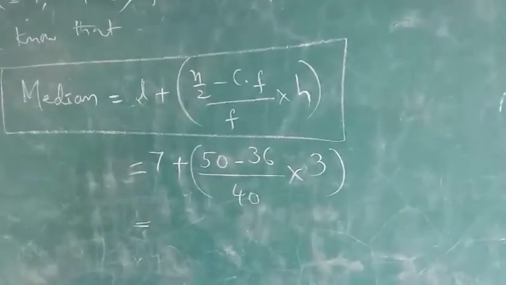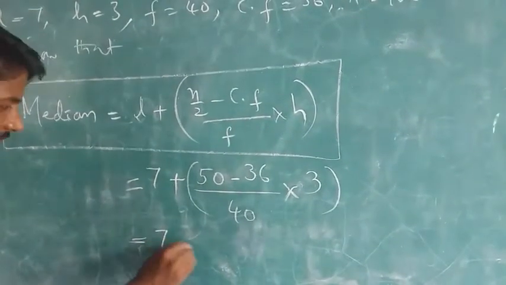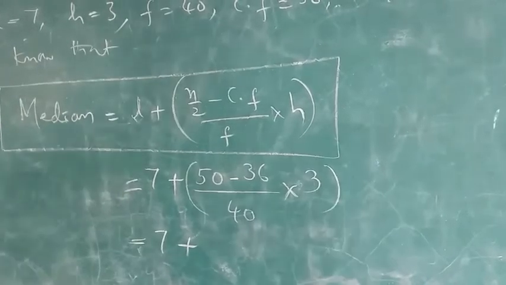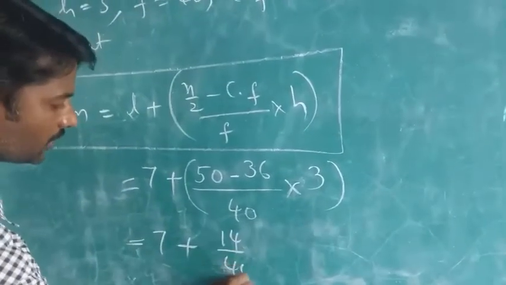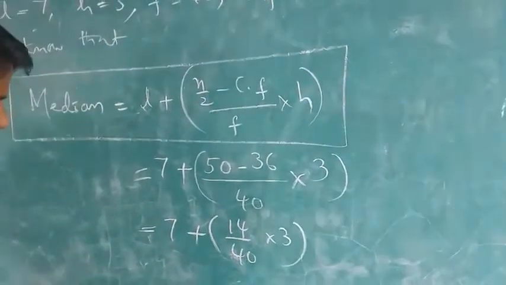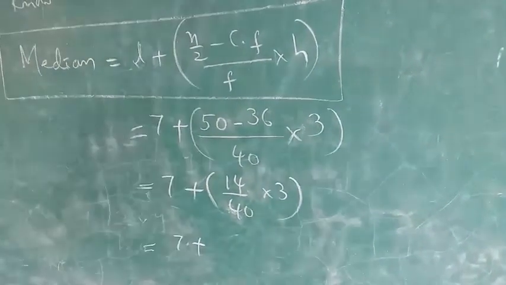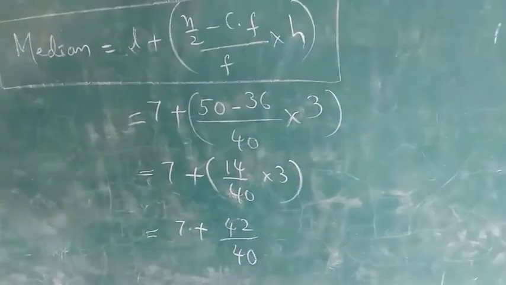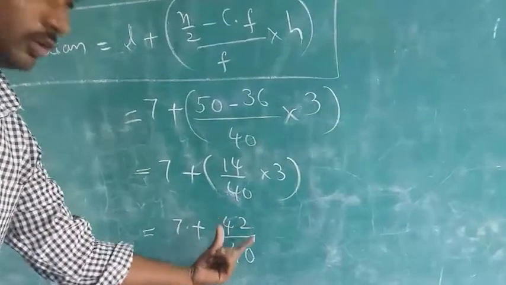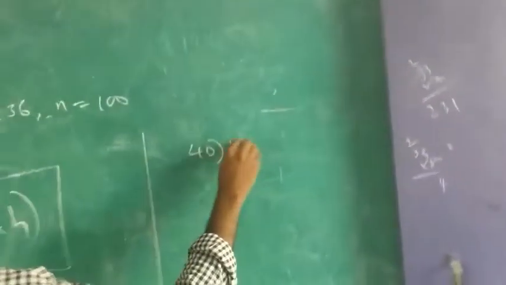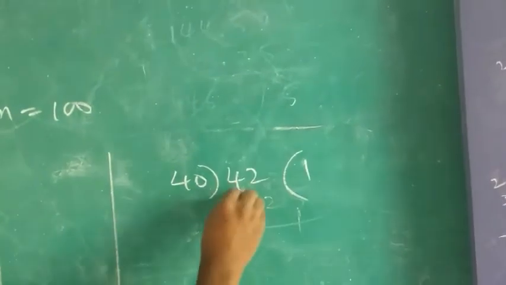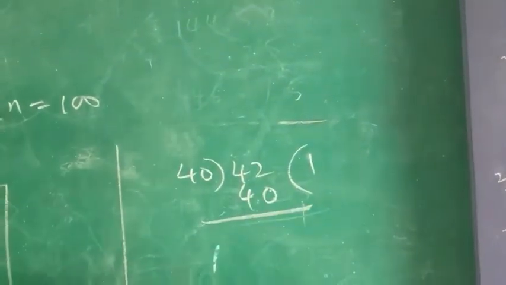Right, children? Now 7 plus 50 minus 36. 50 minus 36 is 14. 14 on 40 into 3. Now 7 plus 14 into 3, that is 42. 42 on 40. So you need to do division. Divide 42 by 40. Take the 40 table and divide 42. In the 40 table, 42 won't come. The nearest value is 40. 1 times 40 is 40. So 2 is the remainder here.